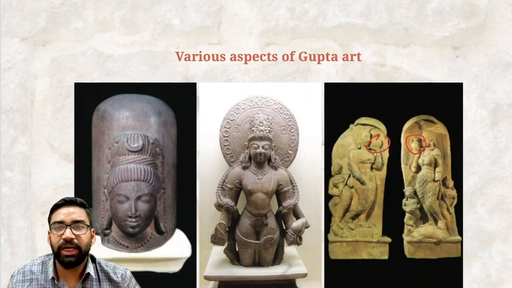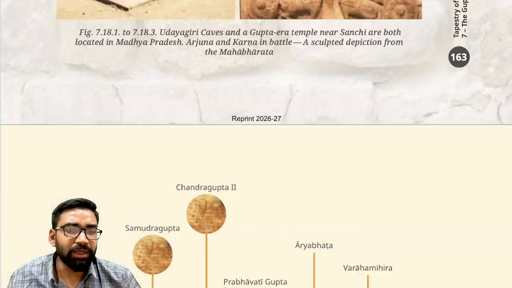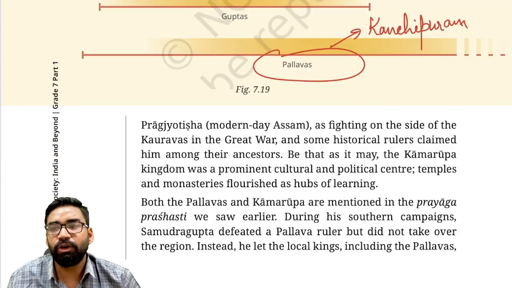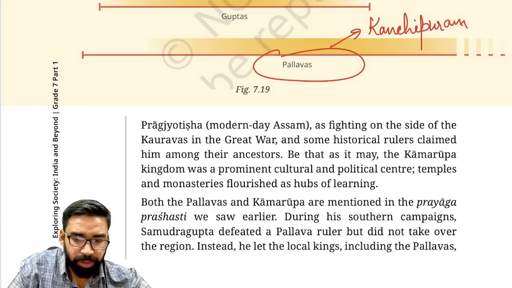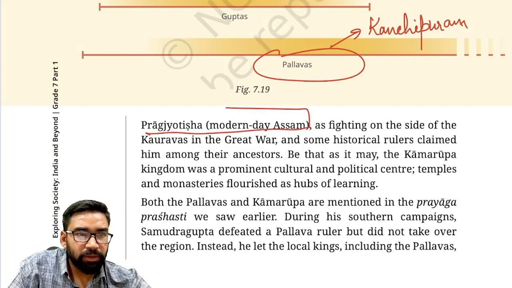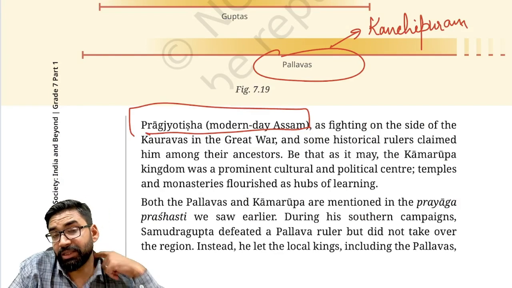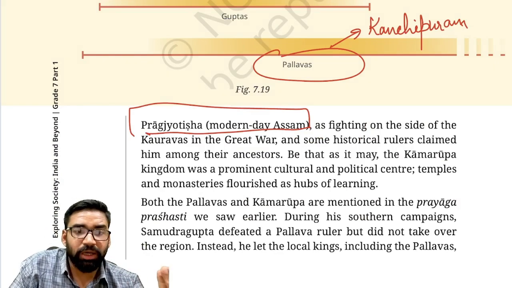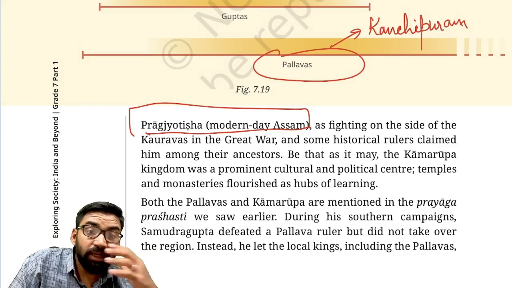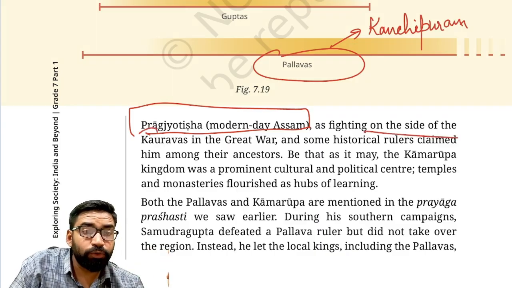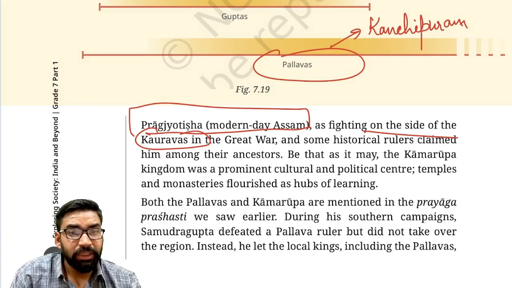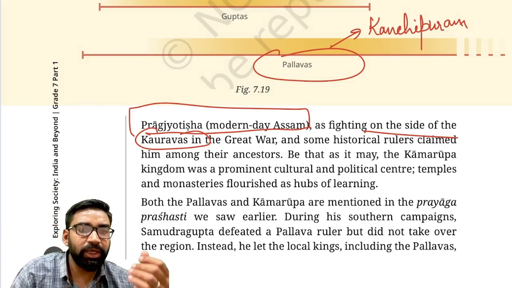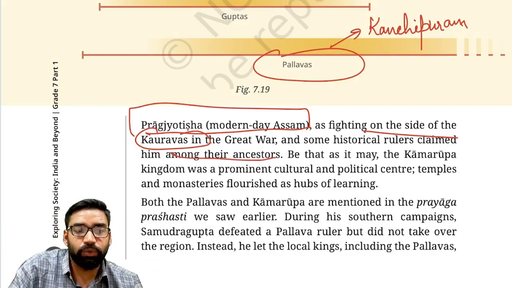Later texts mention that Bhagdatta. Now Bhagdatta was actually the king of Prajyotish. Clear? So it is said that Bhagdatta, who was the king of Prajyotish or Assam region, was fighting on the side of Kauravas in the Great Mahabharata war. Clear? Some historical rulers also claimed him as among their ancestor rulers.